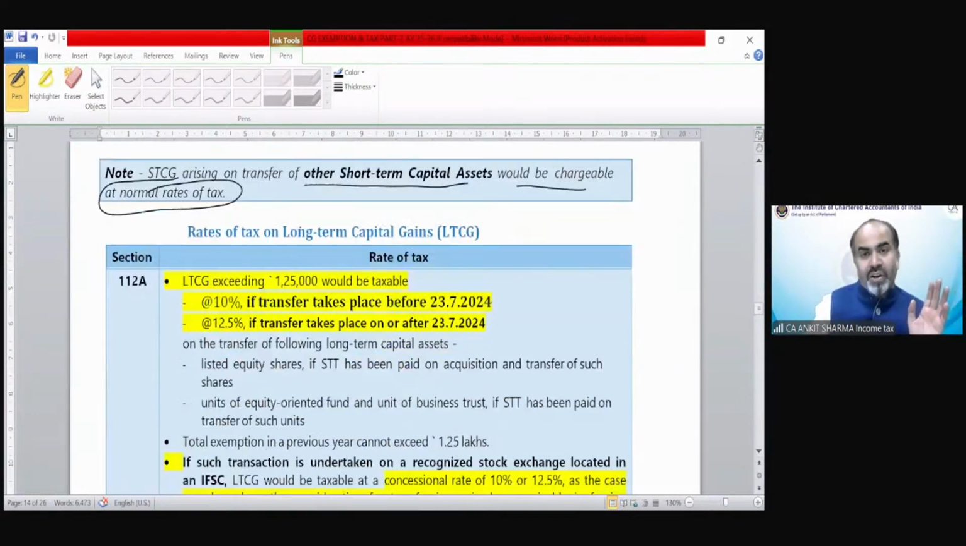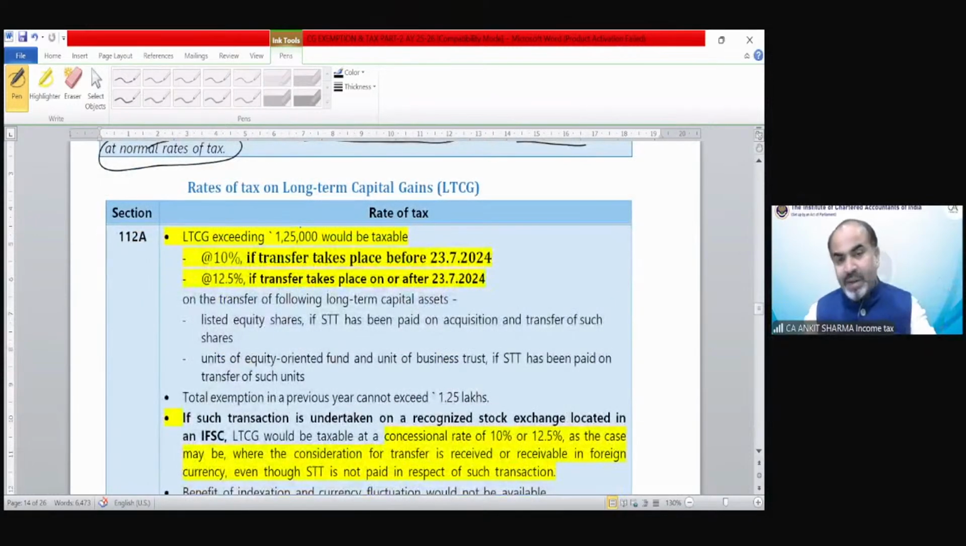Now the long-term capital gain concept emerged, and it says long-term capital gain on securities would be as per section 112A. Again, for those securities, if they are short-term, section 111A is applicable, and if they are long-term, then section 112A is applicable. Now there is an exemption of 1,25,000. If it's up to 1,25,000, there would not be any taxability.